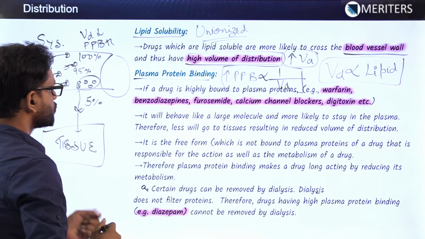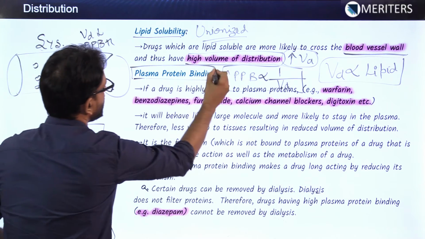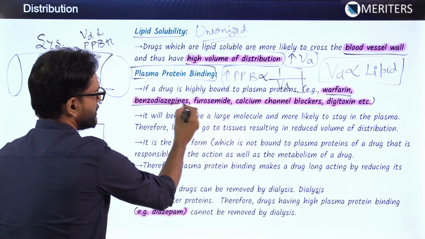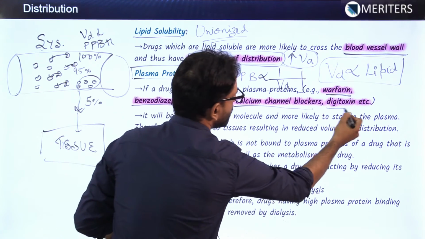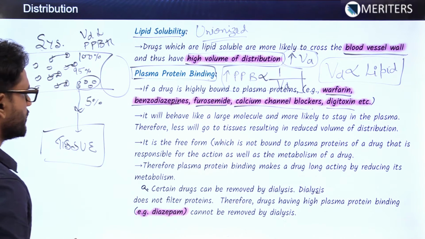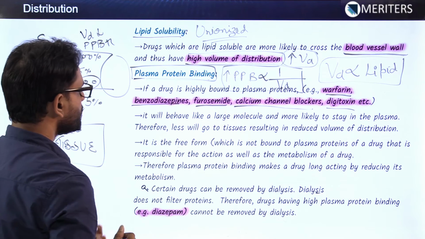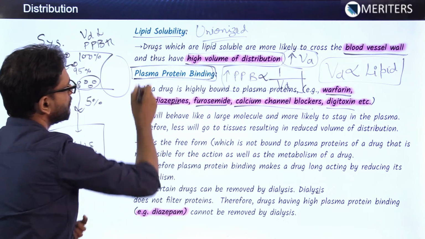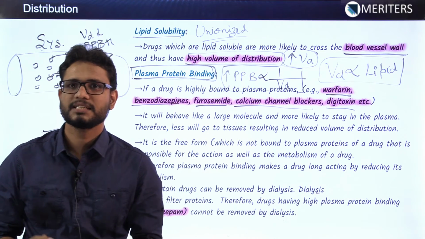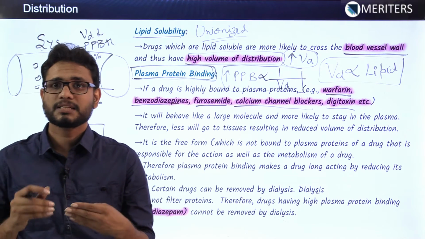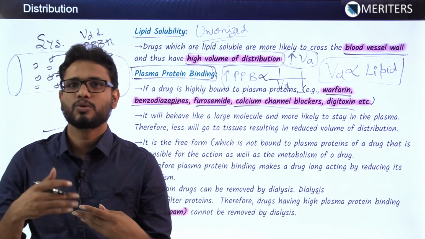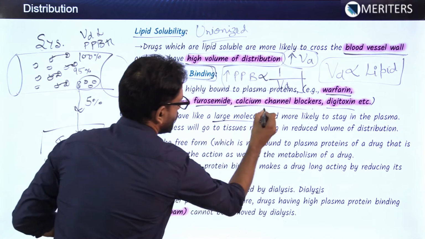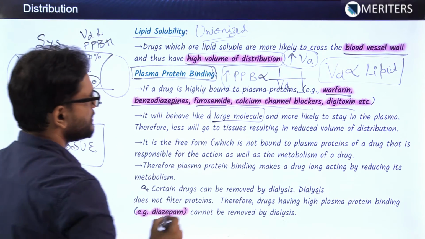Now there are drugs which have very high plasma protein binding, and these drugs are warfarin, benzodiazepine, furosemide, CCB and digitoxin, which I will explain through a mnemonic in the next slides. Why does plasma protein binding keep the drug in the plasma? There are certain proteins in the plasma which bind the drugs. These proteins are large enough that they are not able to cross the biomembrane. That's the reason the bound drug is not crossing. So it behaves like a large molecule and is more likely to stay in the plasma.